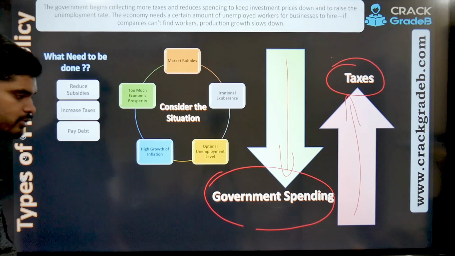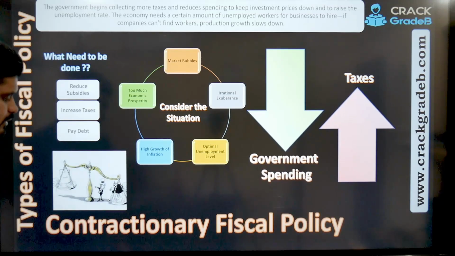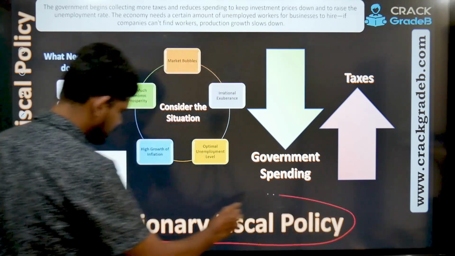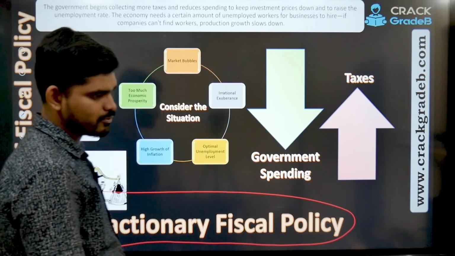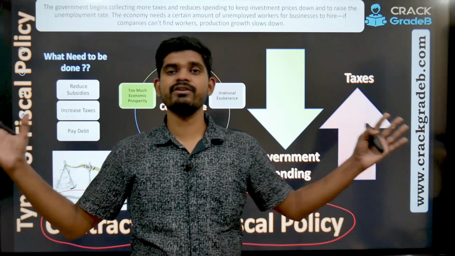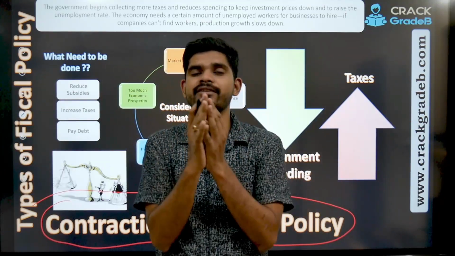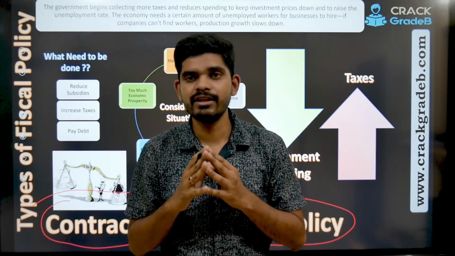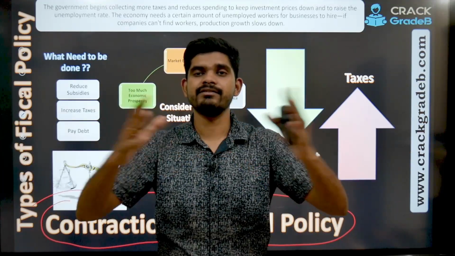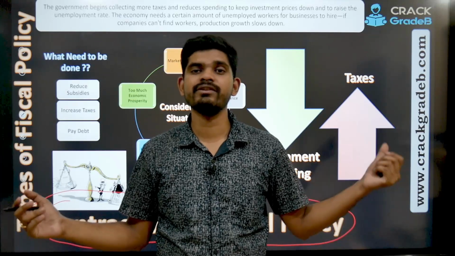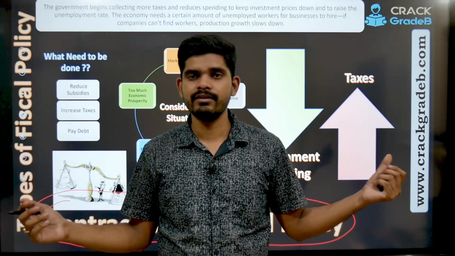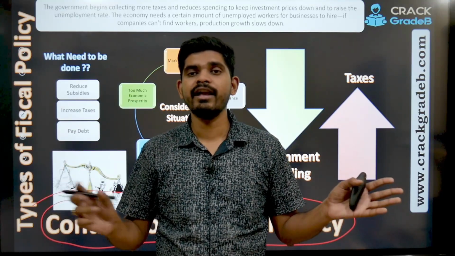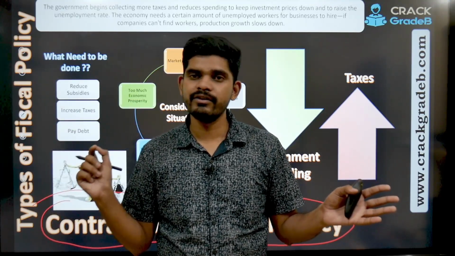And what is this known as? So this is known as contractionary fiscal policy, right? So what was expand? Expand was this, right? Now you have to contract. You have to समेट लेना, ऐसा बोलते हैं ना, समेट लेना. जब आप खुले हाथ से स्पेंड कर रहे थे, it was expansionary fiscal policy.